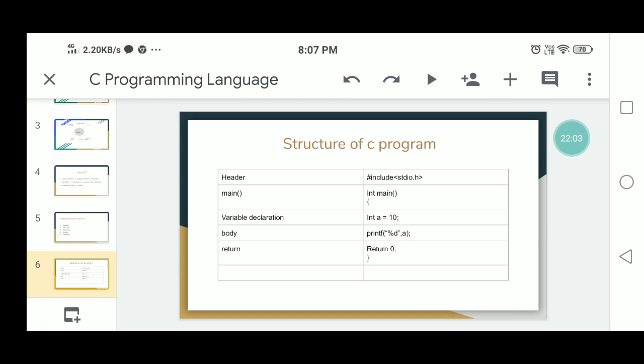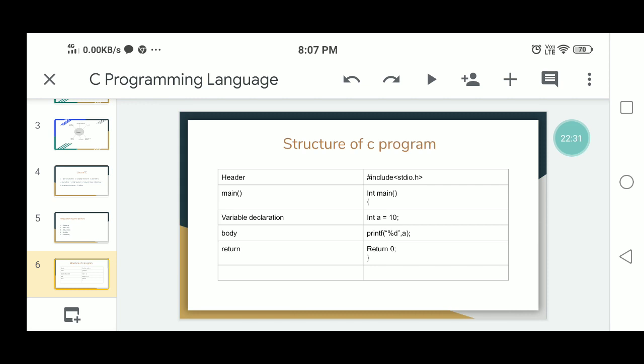So this is the body of the program. In the body, compulsory you have to write the declaration part and executable part. The declaration part is the program's variable declarations. The next, execution part, you have to write the logic statements. Logical statements can be included in this execution part, so those will be executed by the compiler.